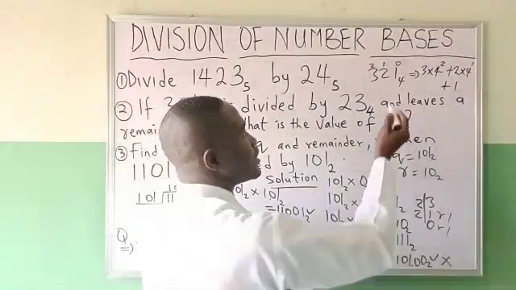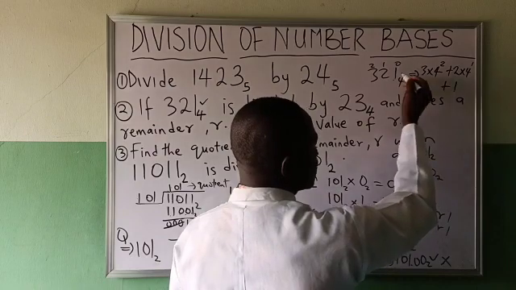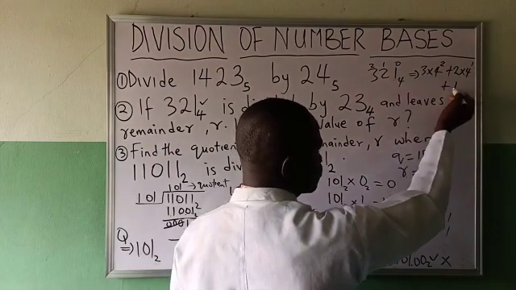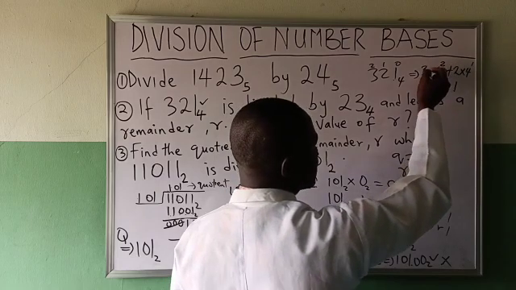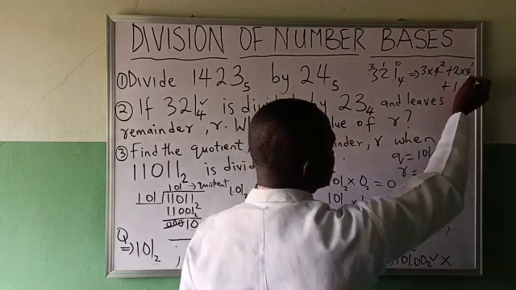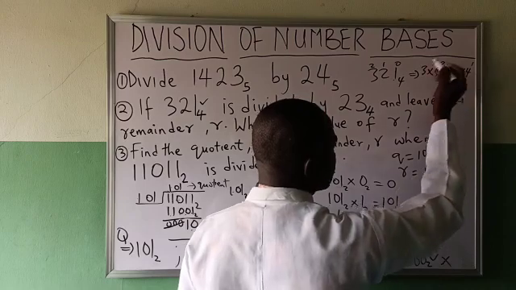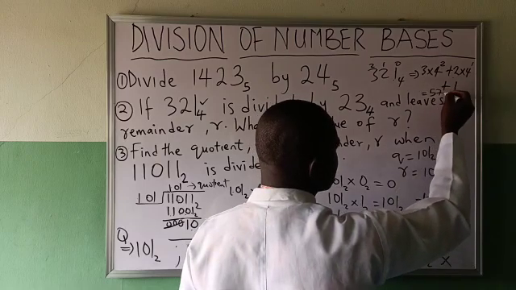So the last number is what you write. Don't waste your time. 4 squared is 16, 16 times 3 is 48. 48 plus 8, 56, plus 1, 57. Still giving you 57 in base 10.